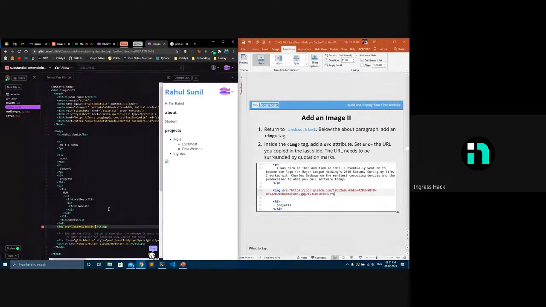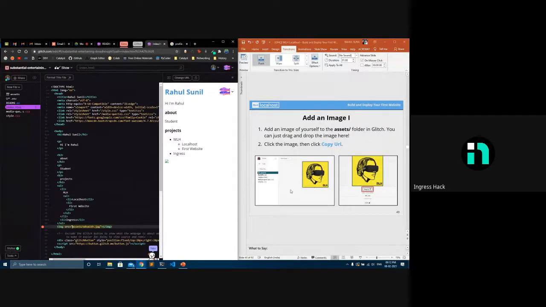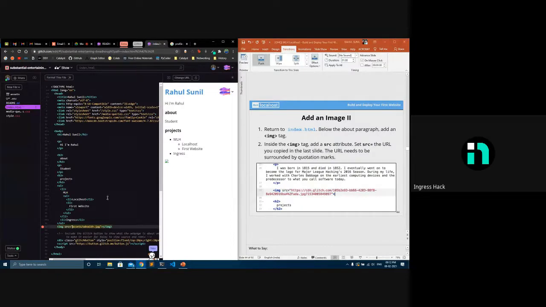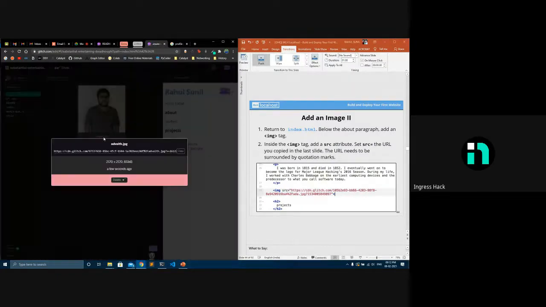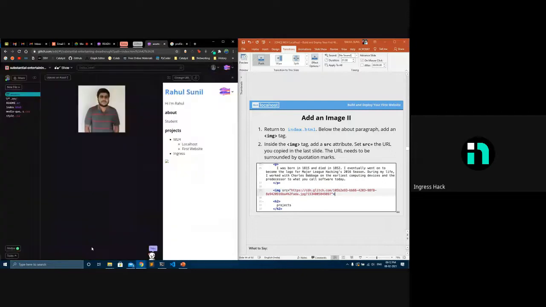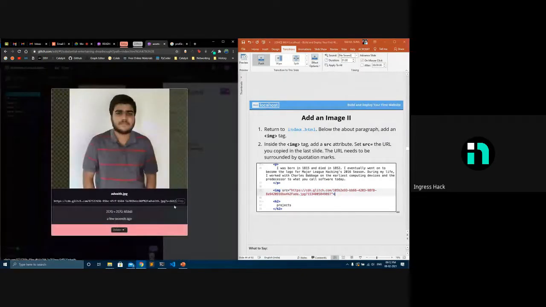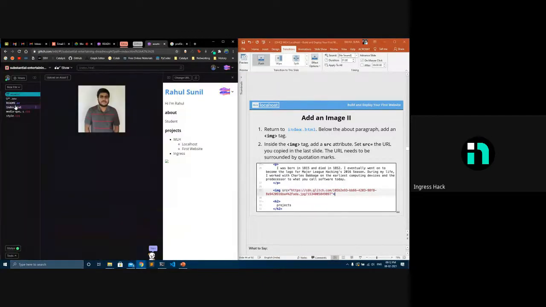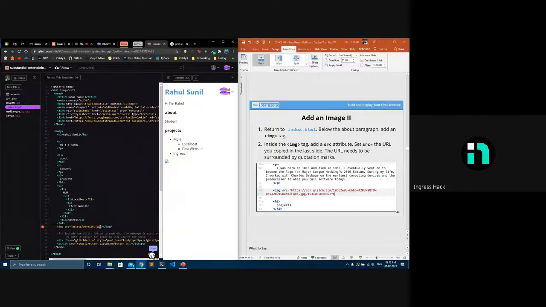Okay, actually it's not stored. So when I click on it, I'll be able to get the code from there. I'll be able to get the link where it's saved. So I'll just copy that link and paste it here.